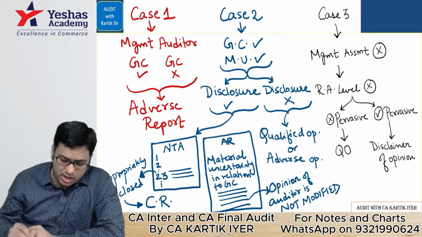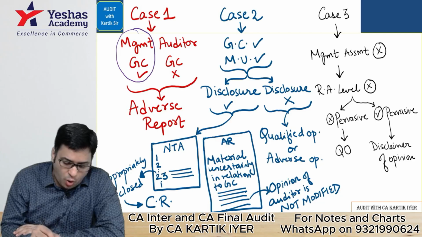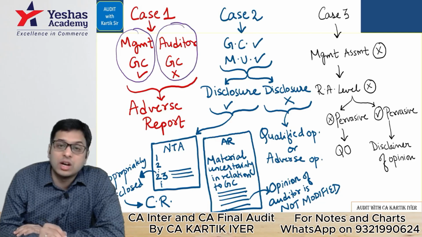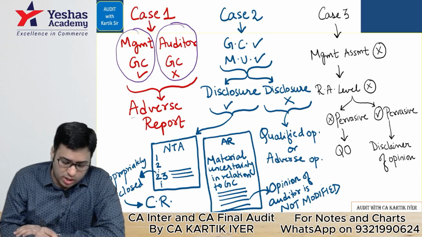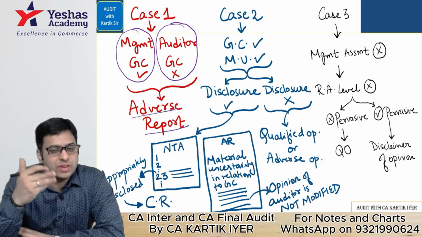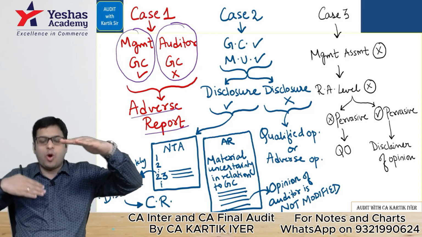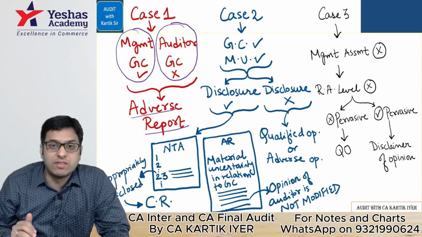Let's do one by one. I want you to hear this piece here. Management says they are a going concern. Auditor says that they are not a going concern. Company is not a going concern. In that case, the auditor will simply give an adverse report because the opinion is only different. What they feel, what they say, what we feel, there is a big difference. In that case, we'll give an adverse report.